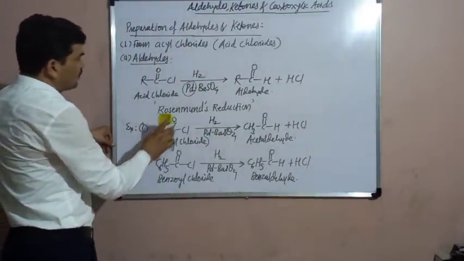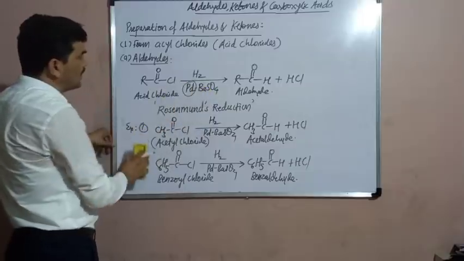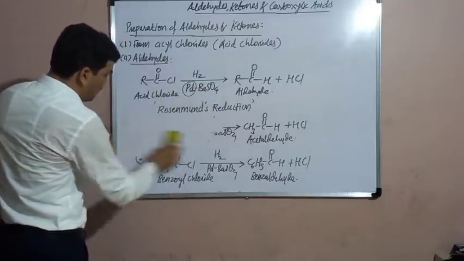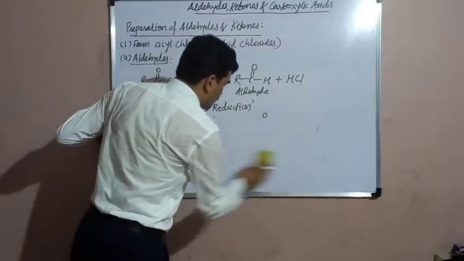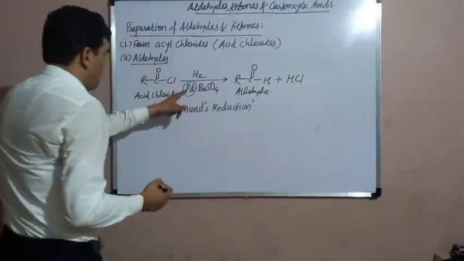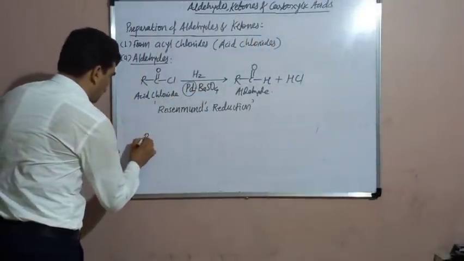Now here, instead of using palladium poisoned by BaSO4, suppose we have taken pure palladium, then what will be the product?